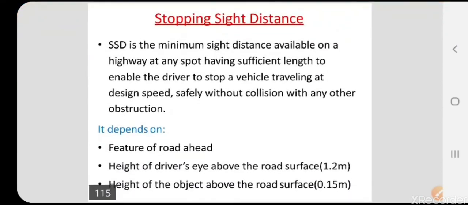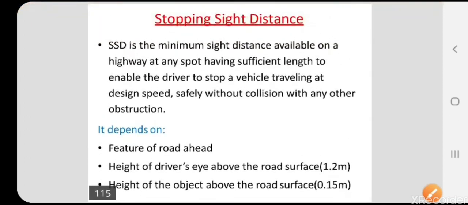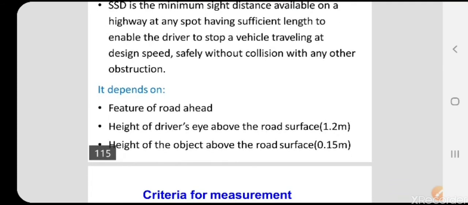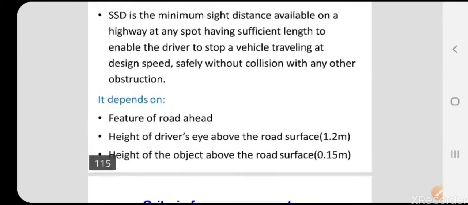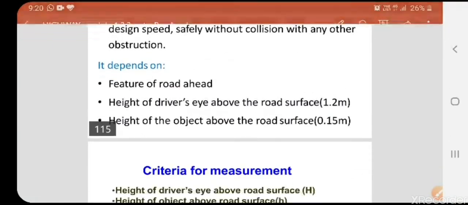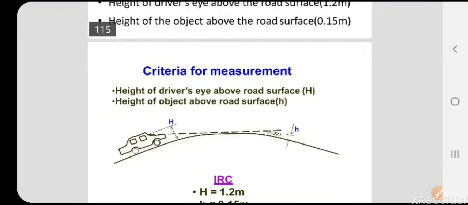Okay, these are the brief introduction. Let us see one by one. First one is the SSD. As we already discussed, it is the minimum sight distance available on the highway at any spot having a sufficient length to enable the driver. In this, totally 4 conditions should be applied. Stopping sight distance means when the driver is moving in a vehicle, suppose instantly he sees any obstacle in the travel, he should read the obstacle, what type of obstacle it is and what precaution should be taken, whether he should apply the brakes or he should increase the velocity of the vehicle, that all comes under this sight distance.